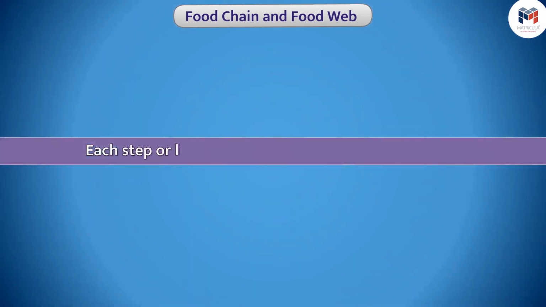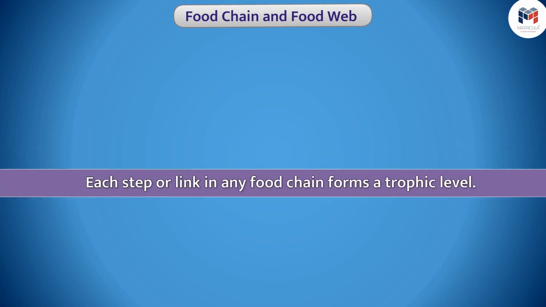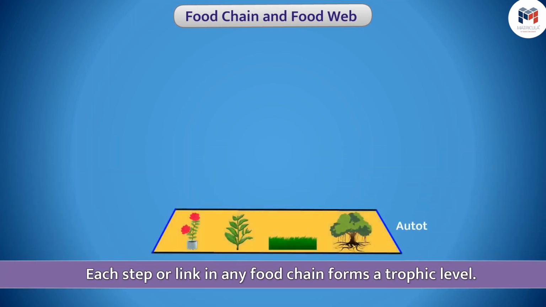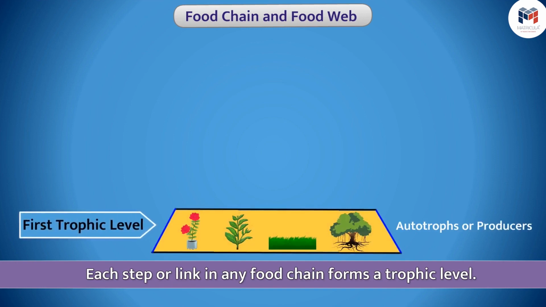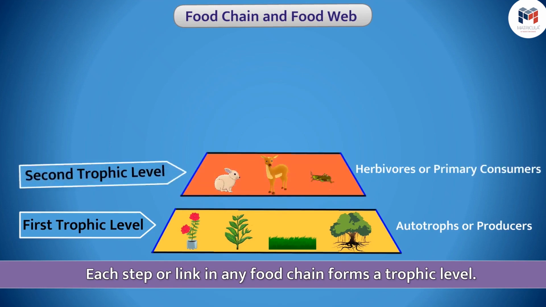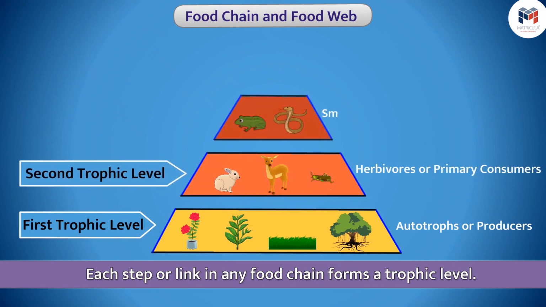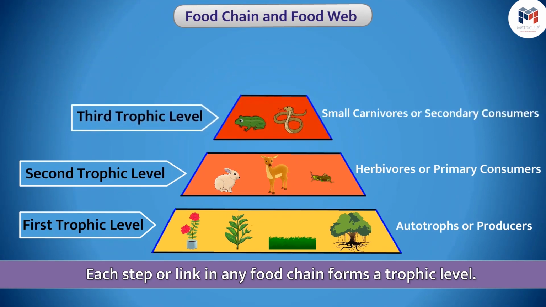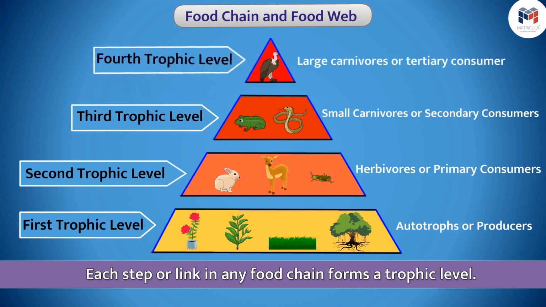Each step or link in any food chain forms a trophic level. In this way, autotrophs or producers form the first trophic level. Herbivores or primary consumers form the second trophic level. Small carnivores or secondary consumers form the third trophic level. And the large carnivores or tertiary consumers form the fourth trophic level.